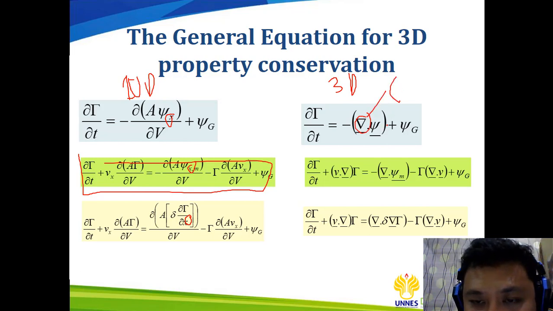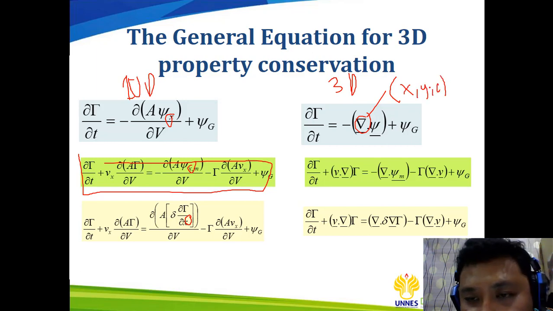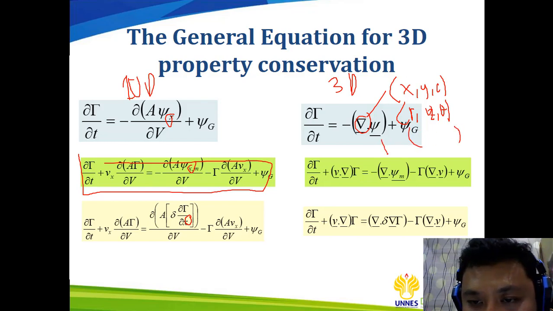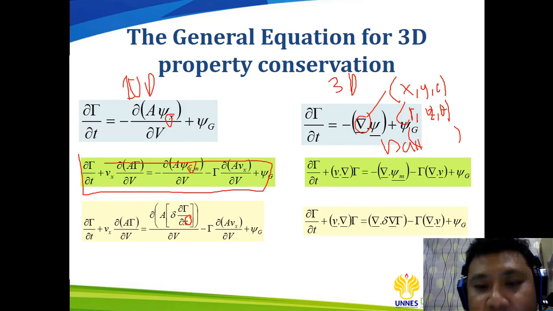It has the same equation in the directions x, y, and z for the Cartesian coordinates, radius, height, and theta for the cylinder, and there is also another coordinate system for the spherical coordinates.